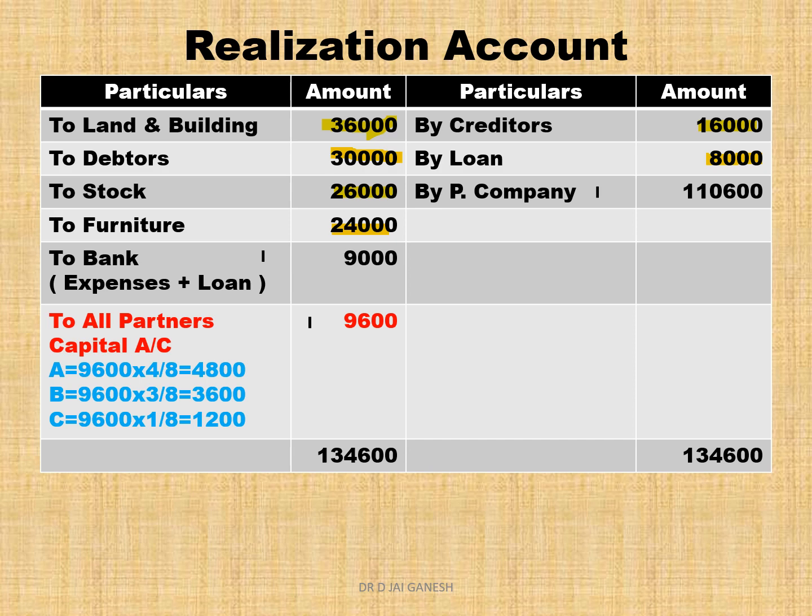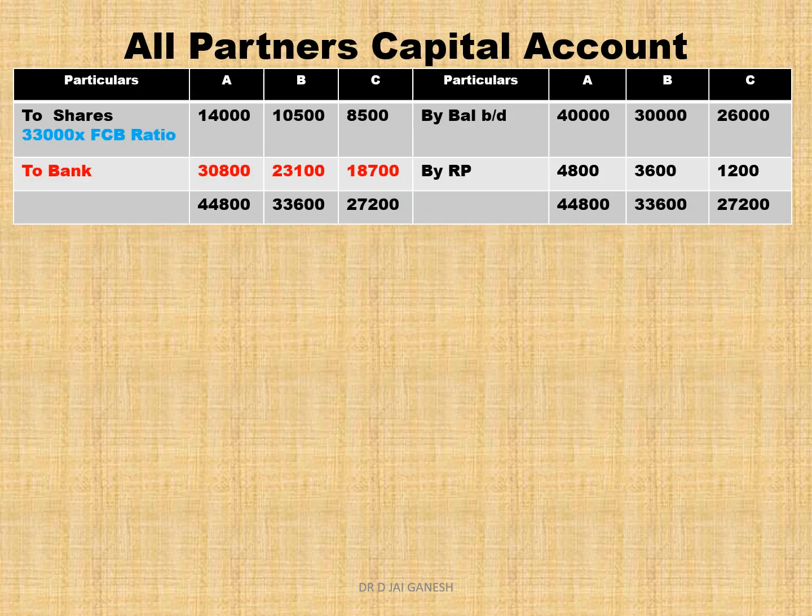9,600 rupees should be distributed to the partners. So accordingly 4,800 for A, 3,600 for B, 1,200 for C. Now what will come in all partners' capital accounts? By balance brought down, bring the capital balance of the partners. So bring the capital balance that is in the balance sheet. By balance brought down 40, 30, 26. Take these three. Then by RP.